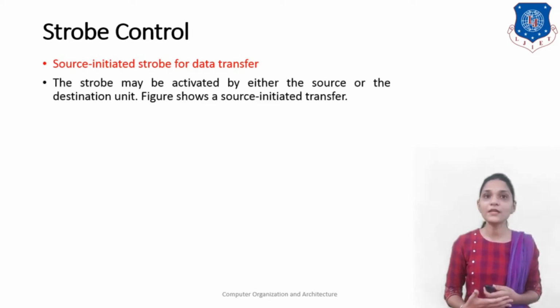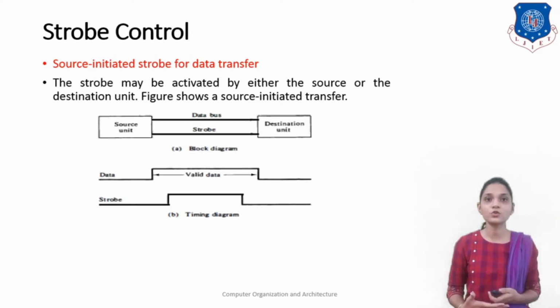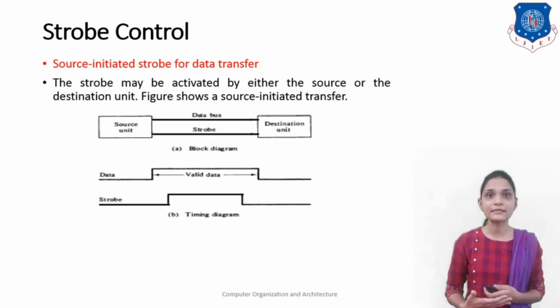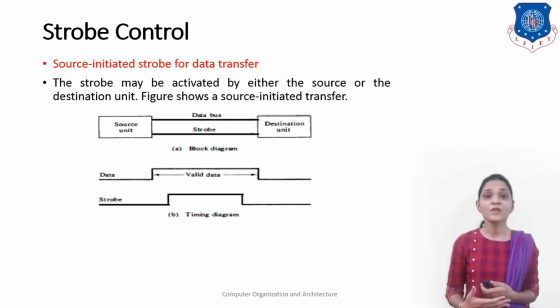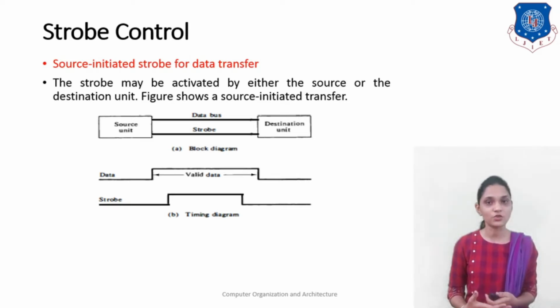The strobe may be activated by either the source or the destination unit, and this figure shows the source initiated data transfer. Here the source sends the data on the data bus, and the strobe is an output for the source unit and an input for the destination unit.